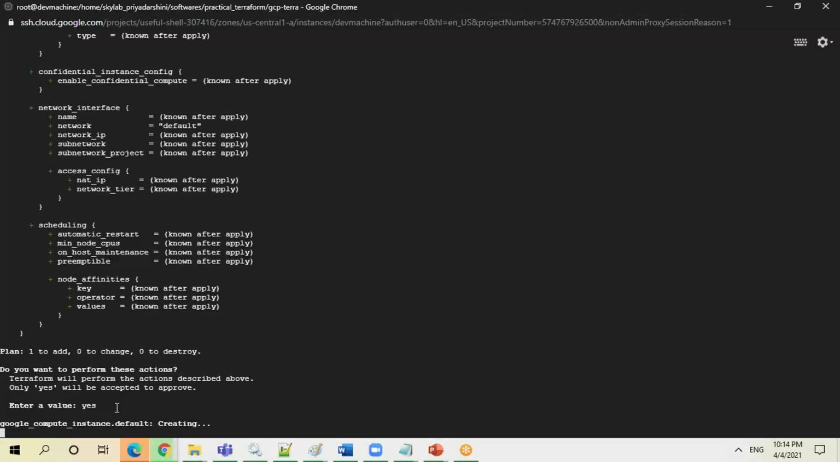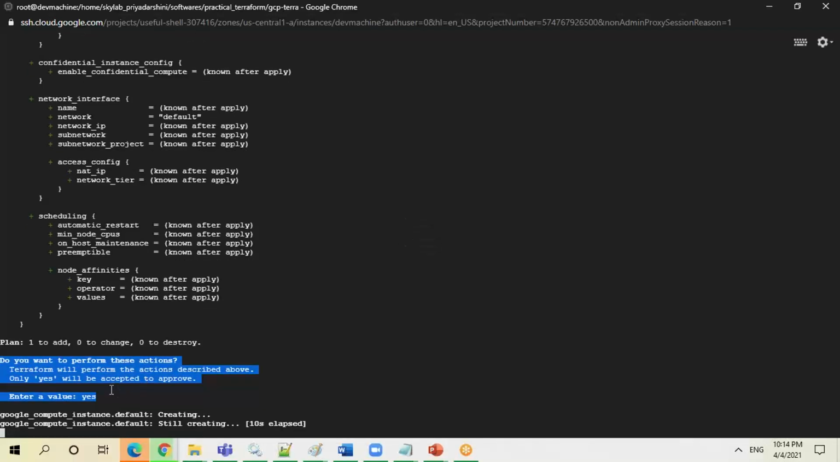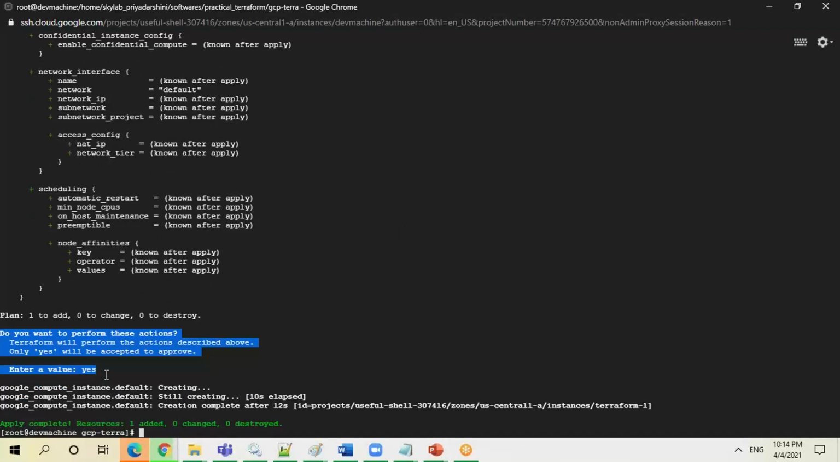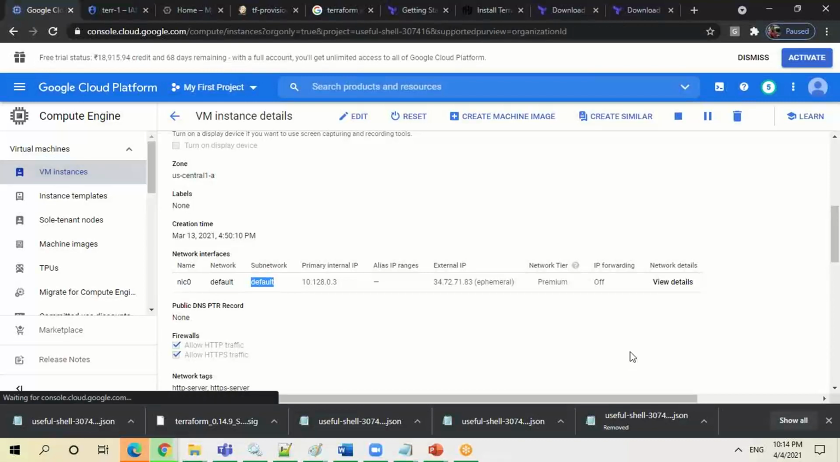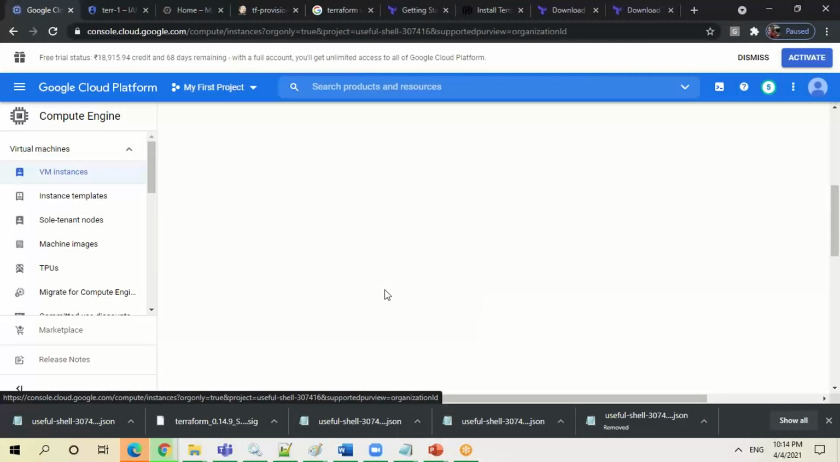It will take some time, but one thing, since it is asking for yes, you have to make sure you should not give values on the fly. See what resources are added. Just go through this log. It is similar to the way we used to do in Ansible, right? It will tell how many resources have changed and what things are getting changed. Now, if I go to the VMs, you should get one VM called Terraform 1.